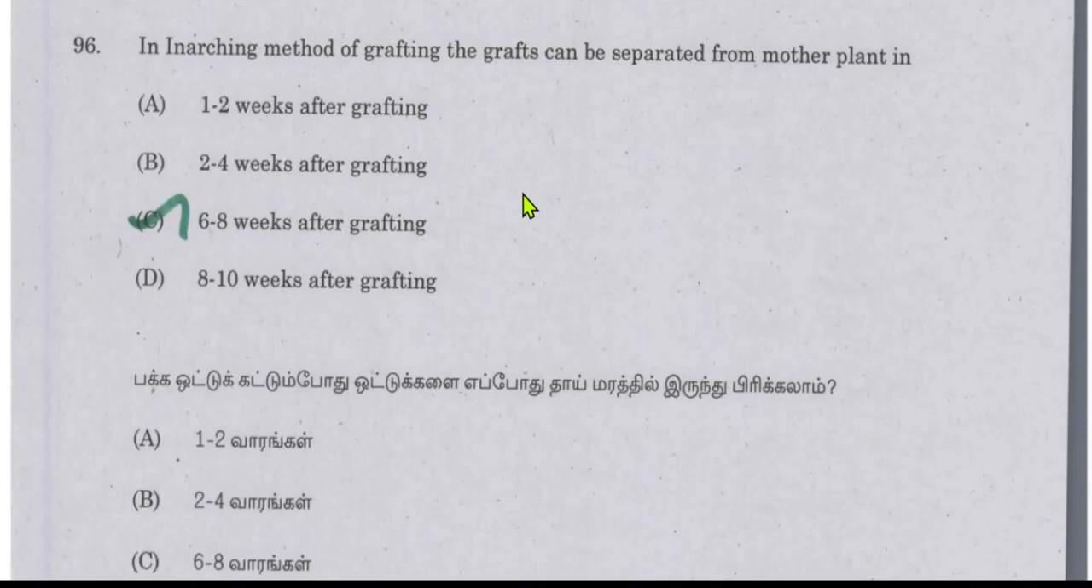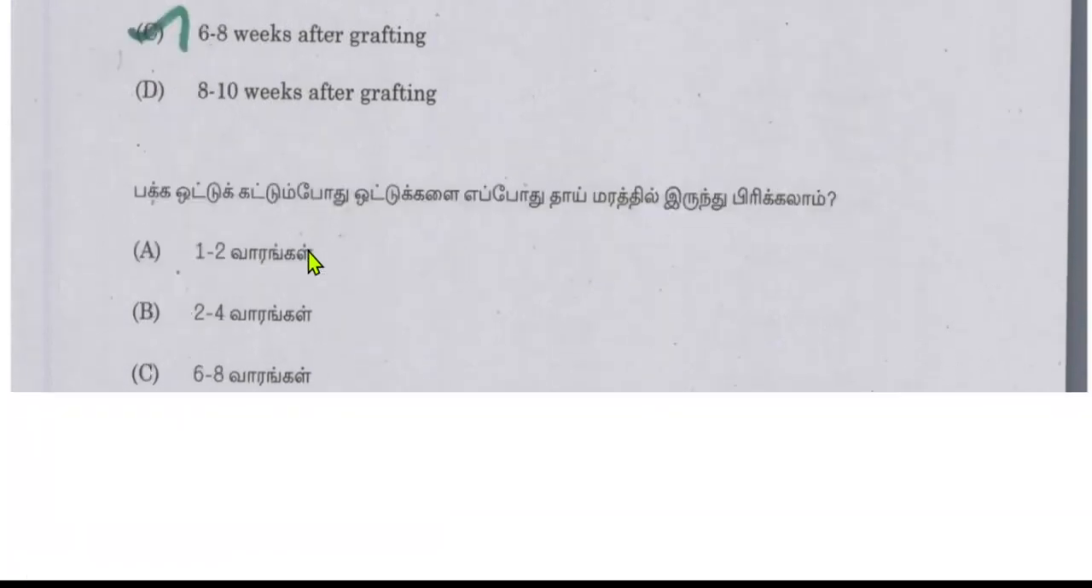In inarching method of grafting, the grafts can be separated from mother plant in 6 to 8 weeks after grafting. So it is not 2 to 4 weeks after grafting, not 8 to 10 weeks after grafting. They have given these options to make you confused. The answer will be 6 to 8 weeks after grafting.